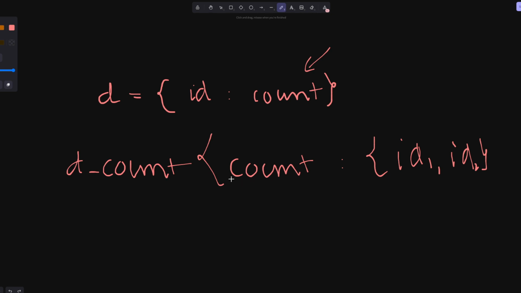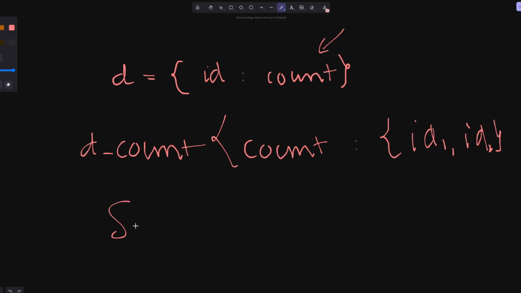First of all, we already reduced the number of counts by doing this. So if you try to find the maximum count, it is going to be faster. Furthermore, Python actually has a data structure called sorted dict, which keeps the counts sorted as well.